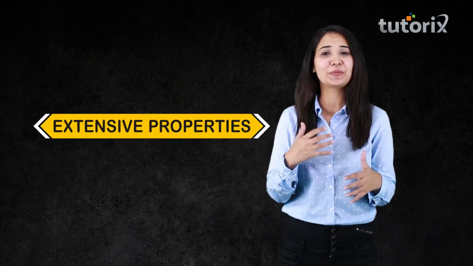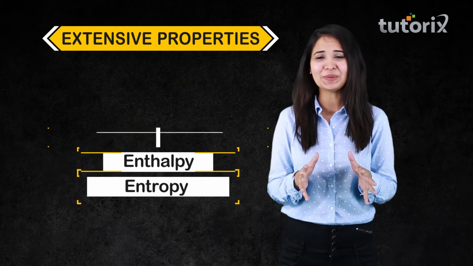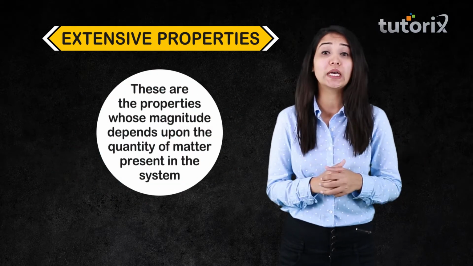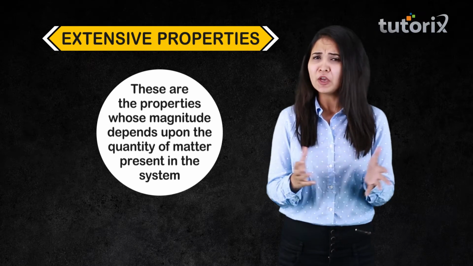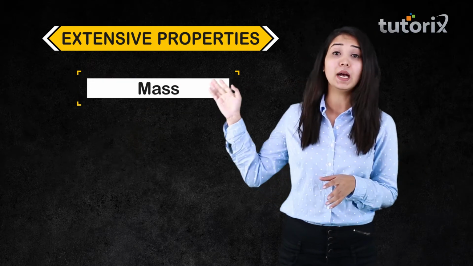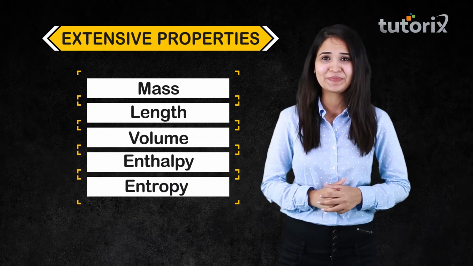Now guys, similarly, if I have to define the extensive properties, the properties that I have listed down in this case, well, these are the properties whose magnitude depends upon the quantity of matter present in the system. For example, I can say mass, length, volume, enthalpy and entropy.